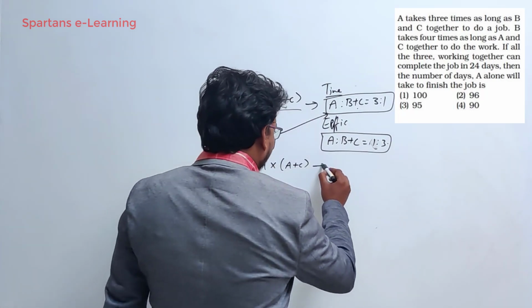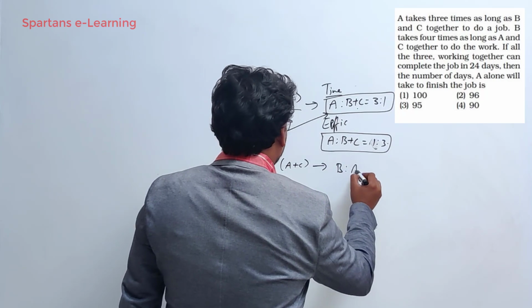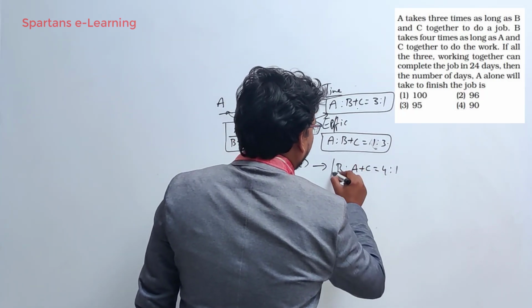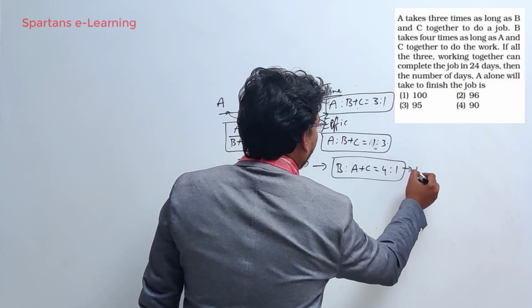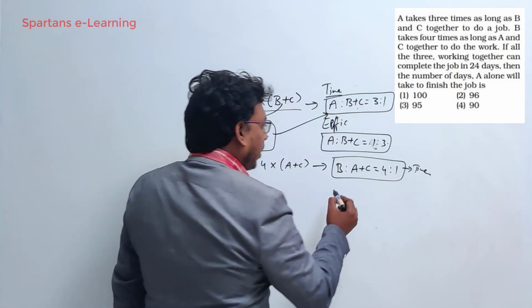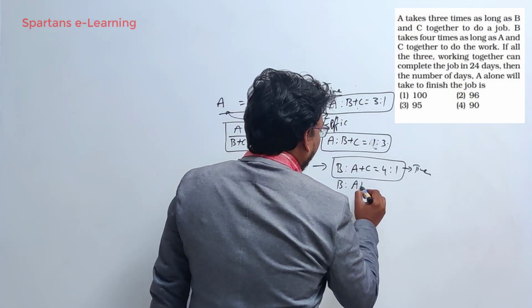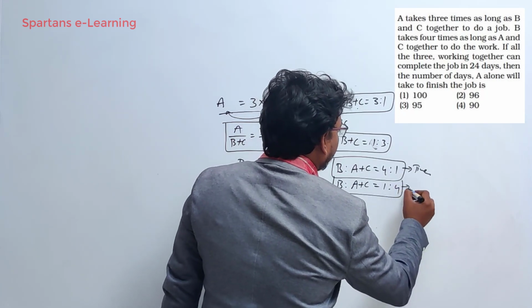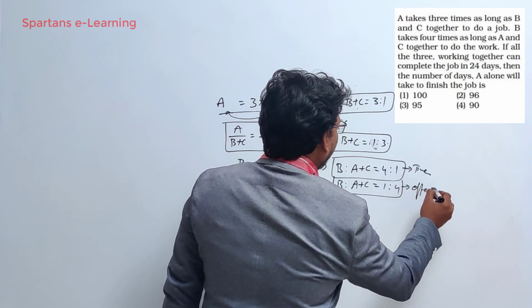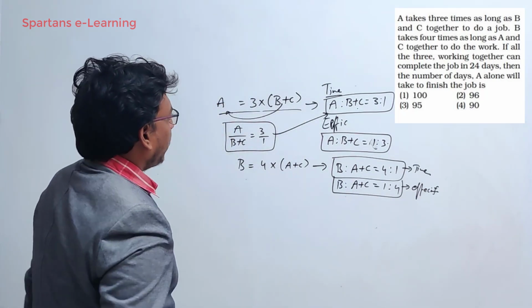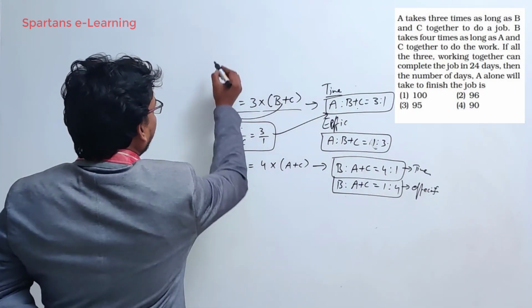Now, what is the time ratio? B is to A plus C is nothing but 4 is to 1. This is the time ratio. So what is the efficiency ratio? Efficiency ratio of B is to A plus C will be 1 is to 4, because time and efficiency are inversely proportional, right? Efficiency done.